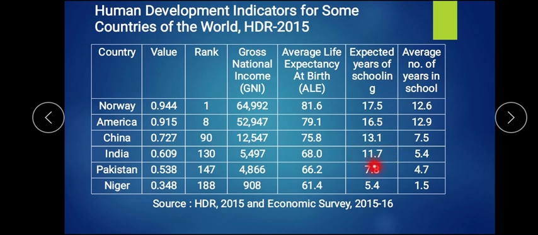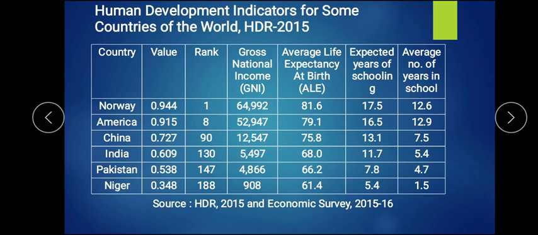And you find the schooling should be 7.8, which is by their government, but you find that only 4.7 years of schooling is being done on an average. Now last comes Niger, one of the countries in Africa. You find that the HDI is 0.348, and the ranking is 188.